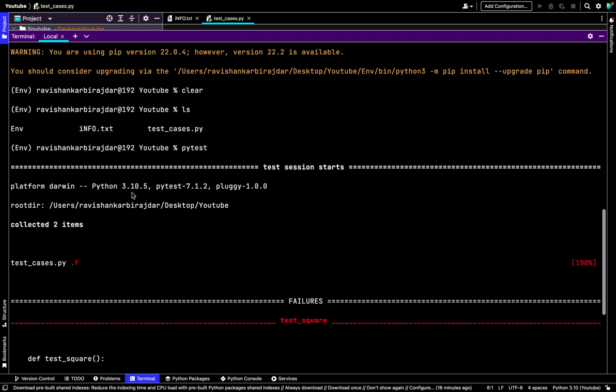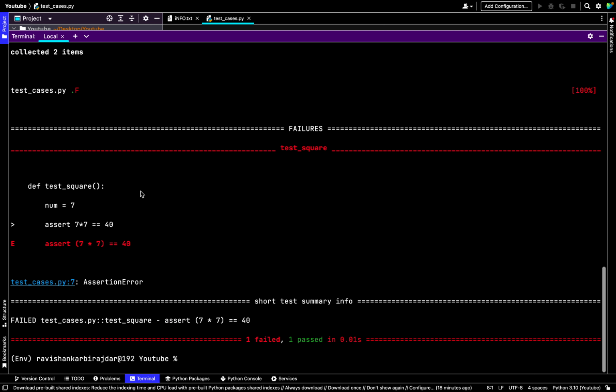So the test cases are checking the root directory, it is taking it from YouTube. So it collected two test cases from the test cases file. Okay, so one is the test cases.py file, inside that is def test square. So the number is 7. So it is saying failures, it is giving you the failures.